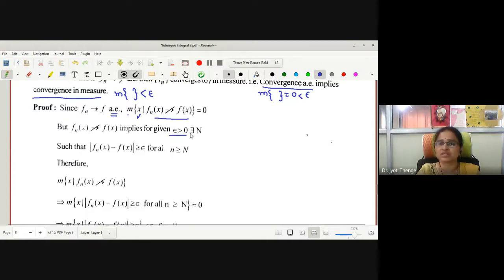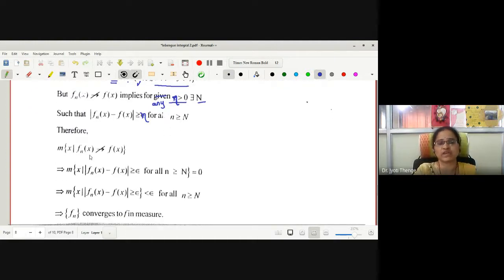For epsilon greater than 0, there exists a capital N such that, here I can write eta, I feel eta will be the most appropriate notation. Therefore, for any eta greater than 0, there exists n such that mod Fn(x) minus F(x) is greater than or equal to eta.